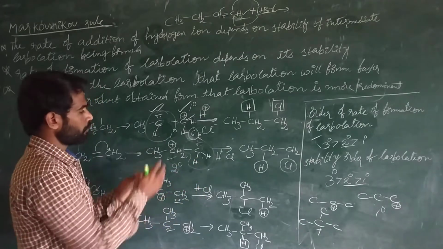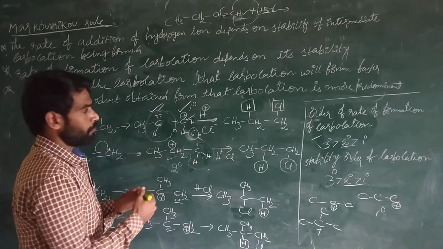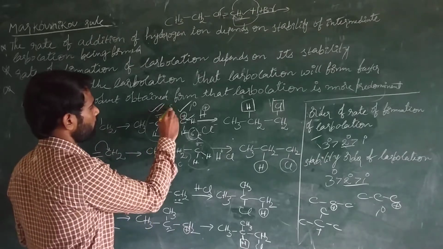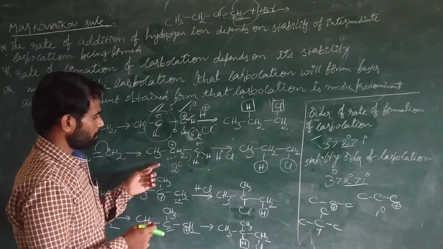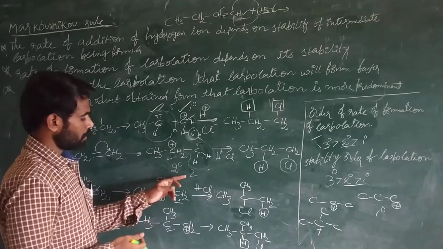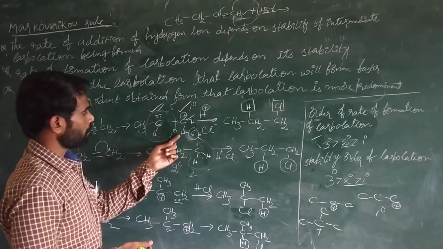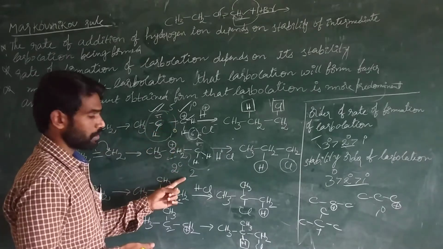For example, if you calculate the time for the formation of this carbocation, it has taken 5 minutes. For the formation of this carbocation, it has taken only 2 minutes. For the formation of the primary carbocation, it has taken 5 minutes, and the other has taken 2 minutes.